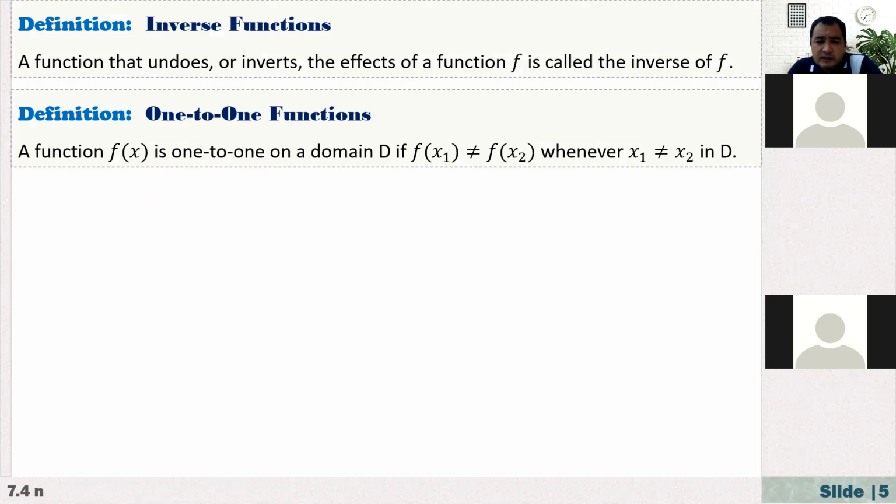So let's first talk about inverse functions. A function that undoes or inverses the effects of a function f is called the inverse of f. A very simple example: when you are using a computer, by mistake sometimes you may delete a file, and immediately you remember that it is an important file and you need it.